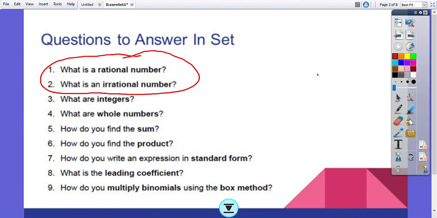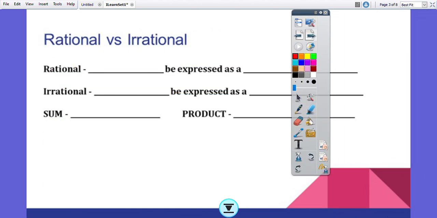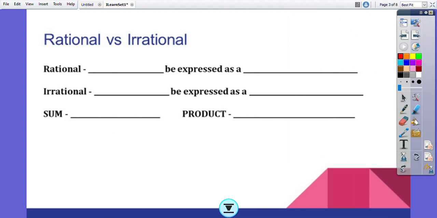Let me just go here. There we go. Okay. Now, you might remember that we have done this before. So again, a rational number is a number that can be expressed as a fraction. Forgive me, I have a laptop that is not really compatible with a touchscreen, so my handwriting might be a little ugly. You don't have to write this, but it's definitely good that you can see it. An irrational number cannot be expressed as a fraction.